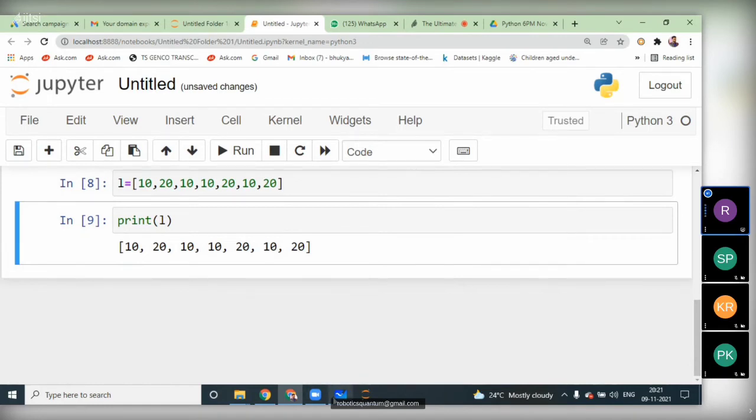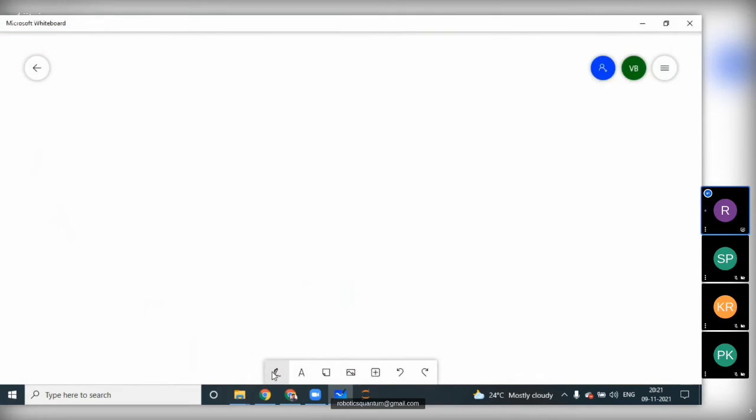Okay, so now we are going to discuss the tuple data type. So what's the need of tuple data type? Sometimes we don't want to modify the data which we give in that variable. So tuple is a collection of different or heterogeneous objects. Heterogeneous objects means different data types of elements.